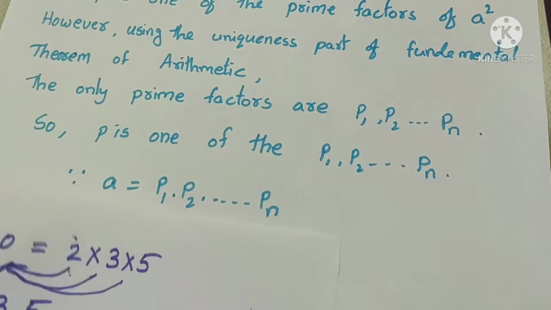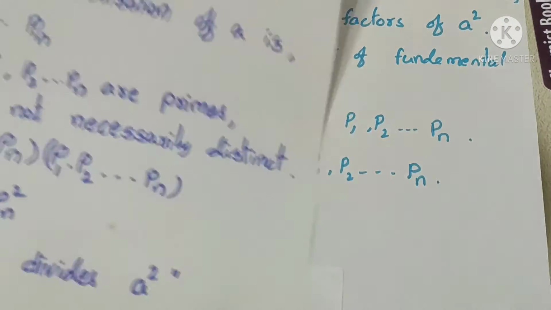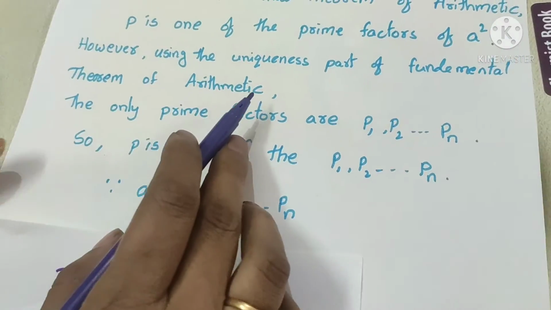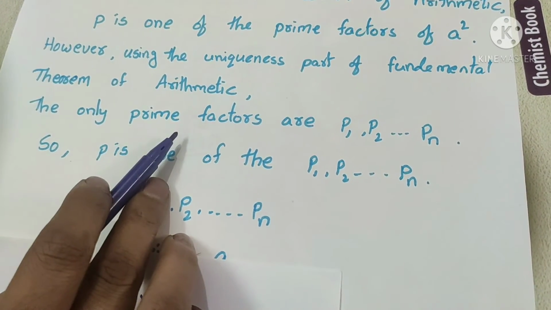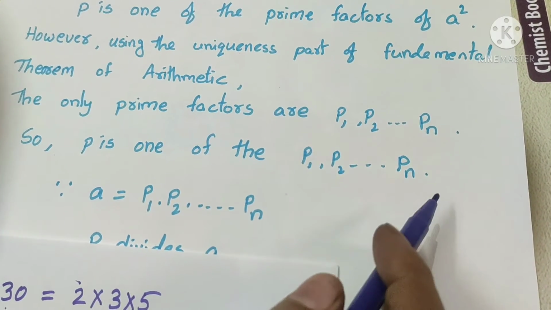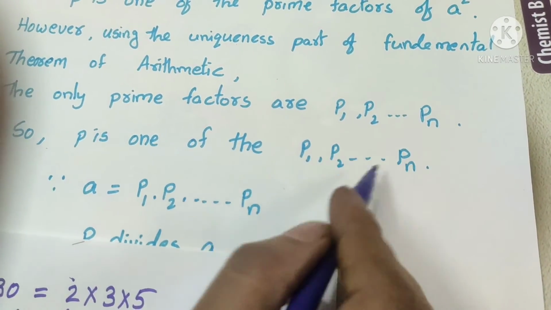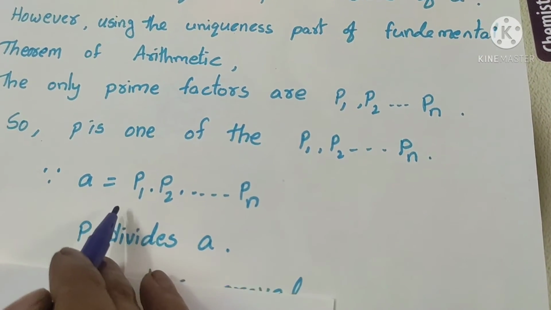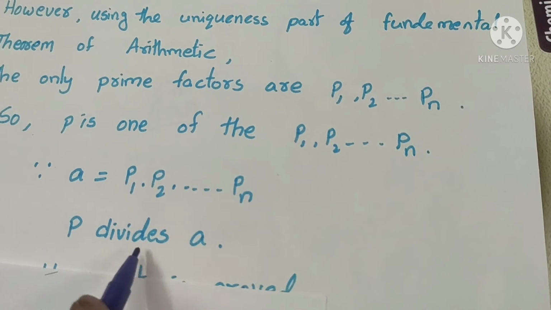So what are the prime factors of 30 here? 2, 3, 5. In the same way, P is one of the prime factors of A square, but here we are getting A square equal to P1 square, P2 square, Pn square, right? So, using the uniqueness part of the fundamental theorem of arithmetic, these P1, P2, Pn are the only prime factors of A square, isn't it? So, P is one of these P1, P2, Pn only. There is no other extra P, right? That P should be either P1 or P2 or somewhere in the middle. This P is not from the outside, right? So, since A is equal to P1 into P2 into Pn, that P divides A only. Clearly we can see that P divides A.